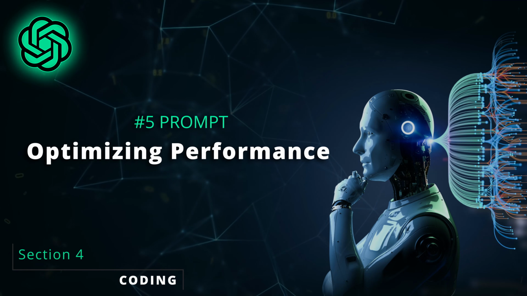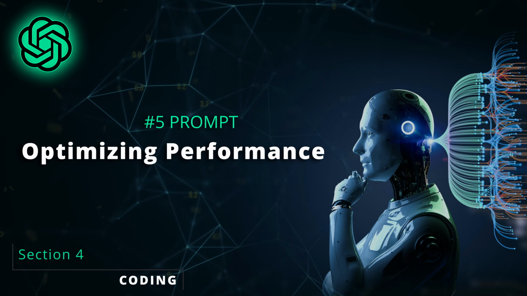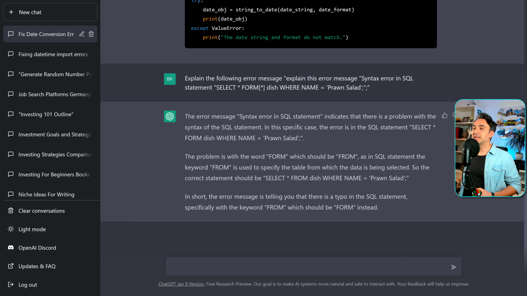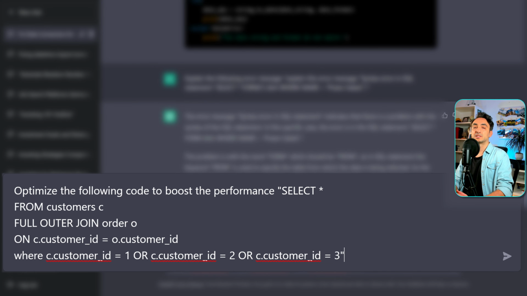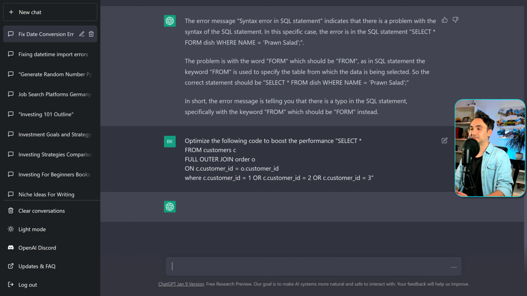Alright, so for the next use case, we can use ChatGPT to optimize the performance of our code. Sometimes we write everything correctly, there are no errors or anything, but once you execute the code, you get bad performance. And here we can use the power of AI in ChatGPT to analyze our code and suggest optimizations. Let's have an example. Optimize the following code to boost the performance. So now I'm gonna enter an SQL statement which takes a long time. Let's go.